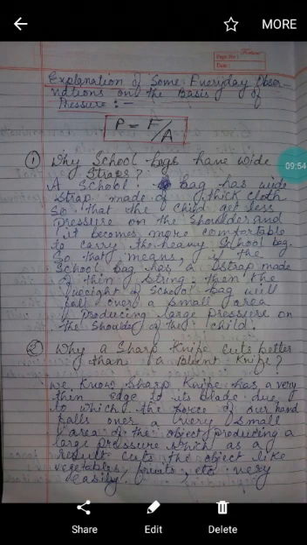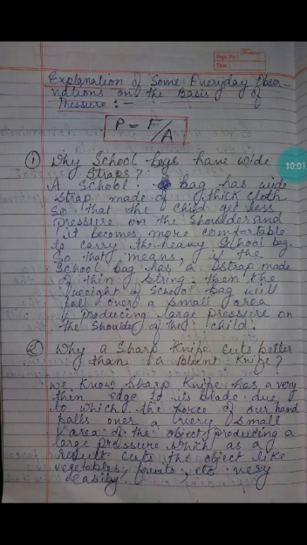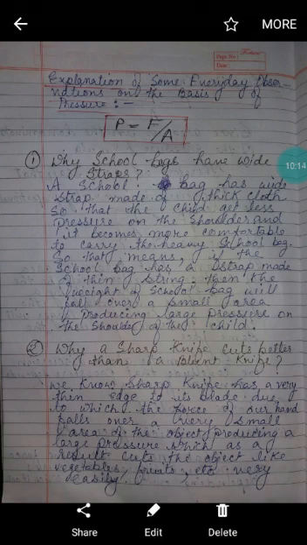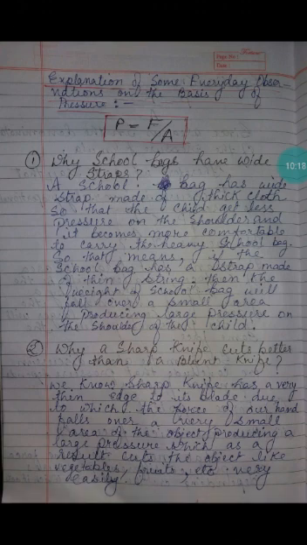Okay, our next observation: why does a sharp knife cut better than a blunt knife? We know a sharp knife has a very thin edge, edge meaning the corners. So a sharp knife has a very thin edge to its blade, due to which the force of our hand falls over a very small area of the object.